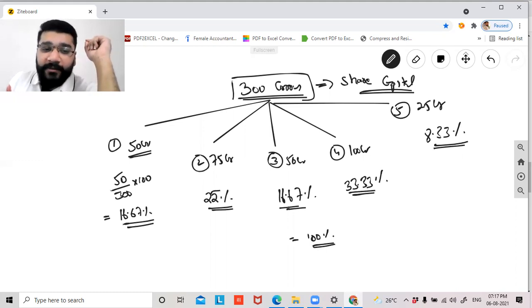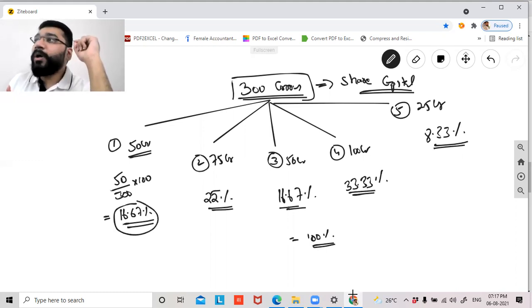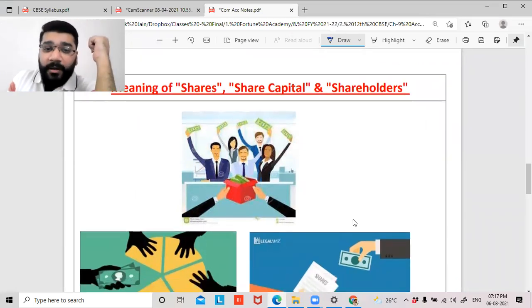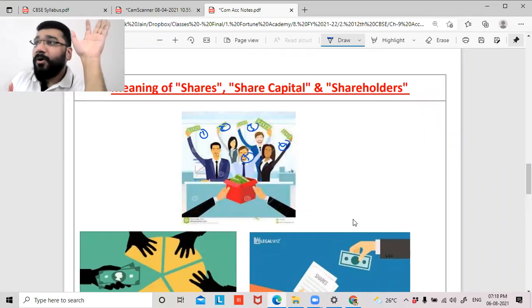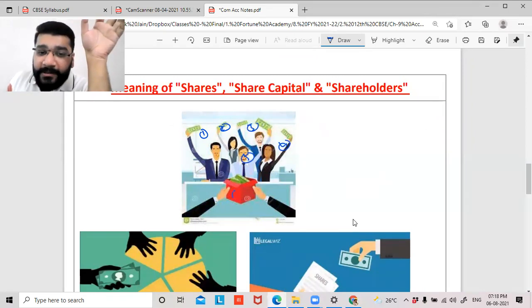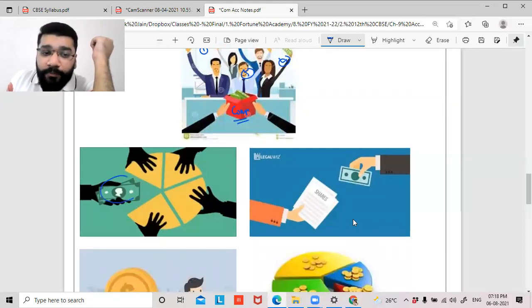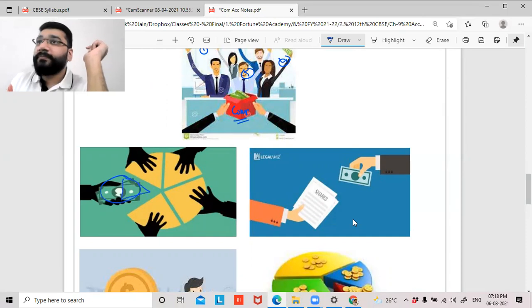So what is this, guys? This is your share. What is the share? You invest money in the company. You invest capital in the company against which you get a share of profit. You get to be a part of the ownership. Depending on the capacity of what money they have, these 5 people are investing in the company. For the portion of money you invested, that much you get. You invested some money against which you're getting a piece of cake. That is called a share.